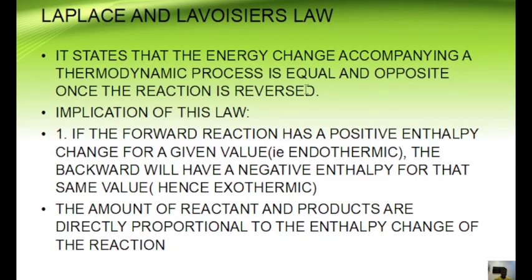Now, going back to it, the implication of this law is: if the forward reaction has a positive enthalpy for a given value, which indicates endothermic, the backward will have a negative enthalpy for that same value, hence it will be exothermic. So if you have plus 234 as forward, it means that for backward it will be minus 234, and that's that basically.